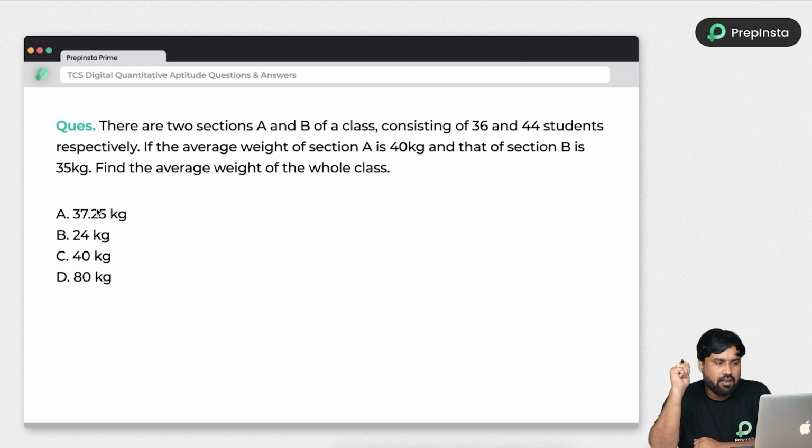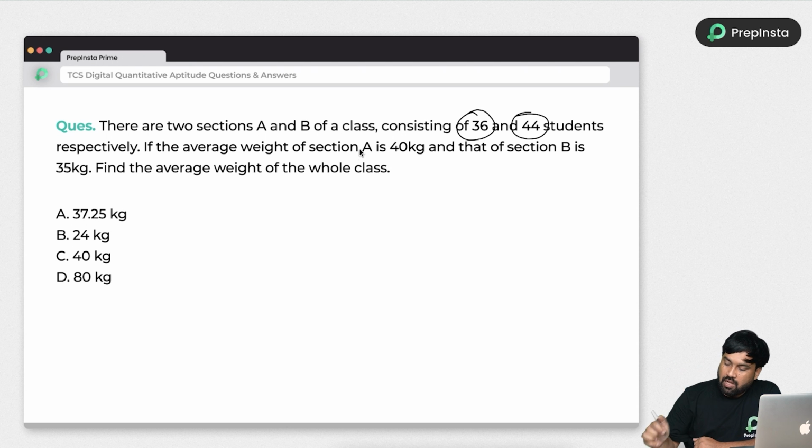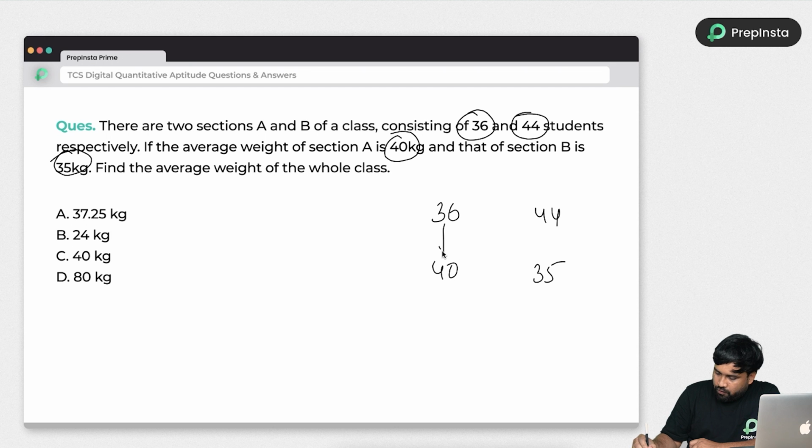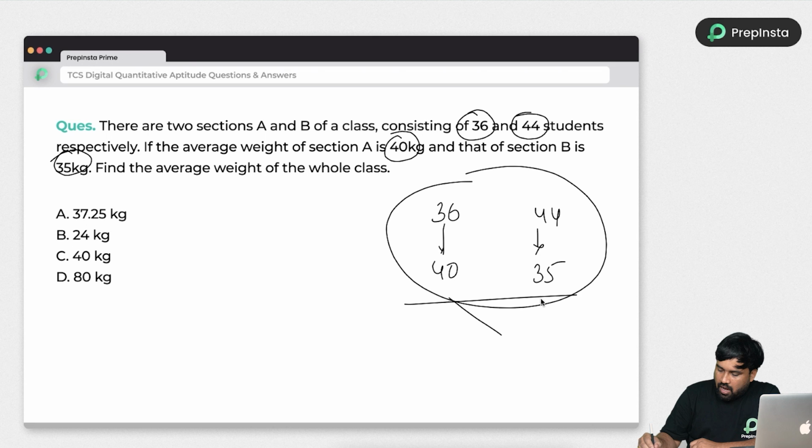And I will tell you one thing. When you are merging two sections with different averages, always remember the average. For example, 36 people at 40 and 44 people at 35. If you multiply and add them, the answer is always in between 40 and 35.